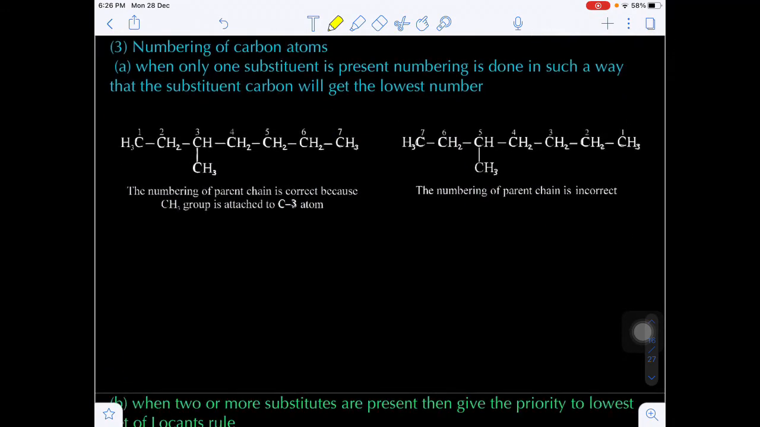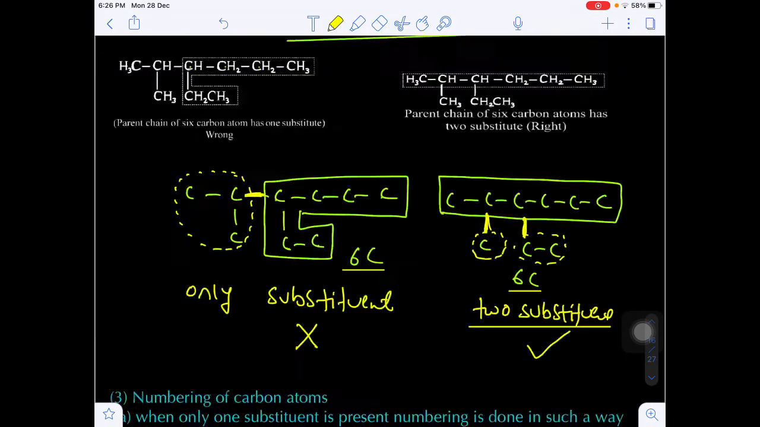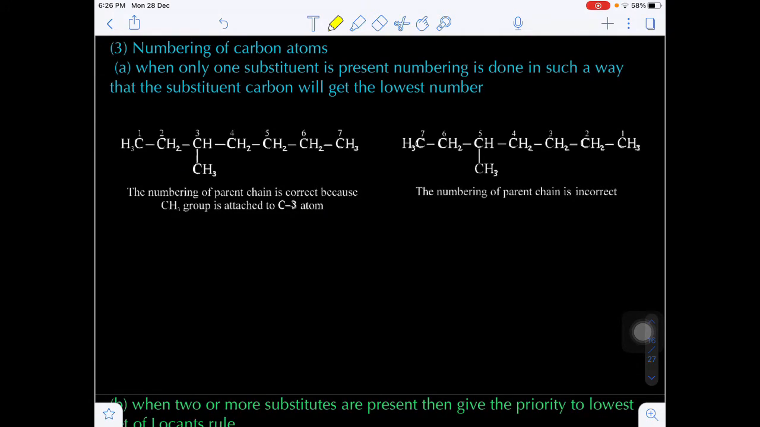Yes or no? Now come to the third point, numbering. How to number the carbon atoms? While numbering the carbon atoms, we always have to keep in mind that the substituent carbon should get the lowest number. The substituent carbon will get the lowest number when only a single substituent is present. Suppose 1, 2, 3, 4, 5, 6, 7. Let's suppose here one substituent is there.